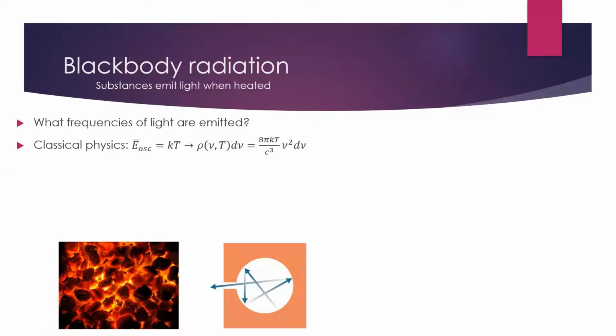So the idea here is that you have some sort of temperature that's supplying some amount of energy to your molecules or your system. And using the fact that the energy of our oscillations in the coal molecules or the metal molecules or whatever is our black body, the spectral density here, this is the wavelengths of light that are going to be emitted, or the frequencies rather, should be equal to this following expression. So it should be 8 pi kT over the speed of light cubed times the frequency squared.